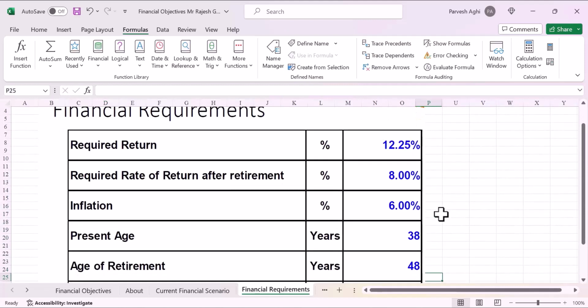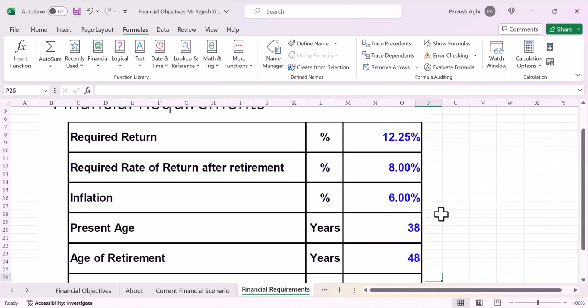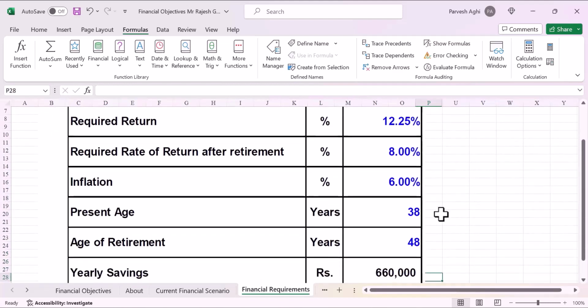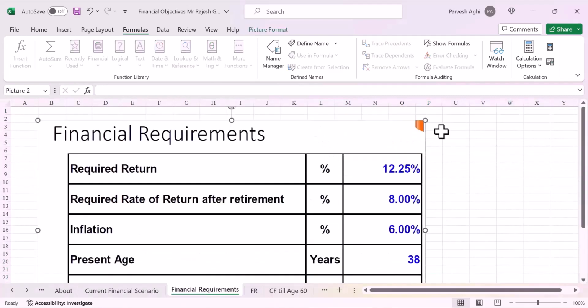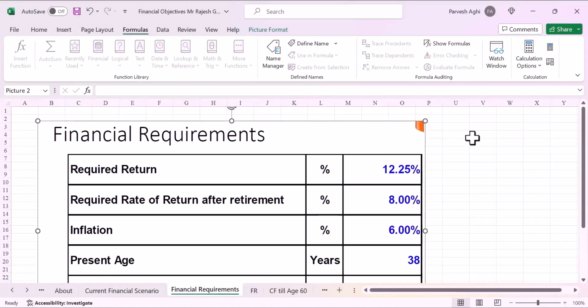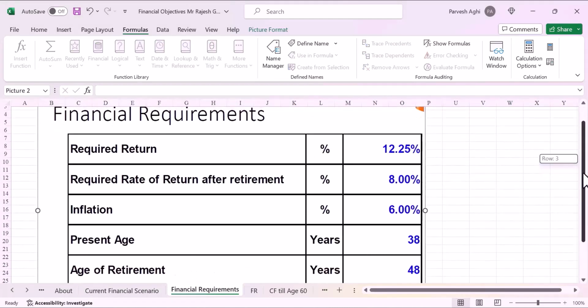Now, his present age is 38 years, and he would be retiring at the age of 48. And he'll have a yearly savings of 6 lakh 60,000. Let's now summarize again what are the financial requirements of Colonel Rajesh Gupta, who is currently having an age of 38 years, and is likely to retire at the age of 48 from the armed forces. So he's going to take an early retirement, and he would like to have a required return of 12.25% till the time he retires. So he can take risk because he's earning. So he'd like to have a higher return.